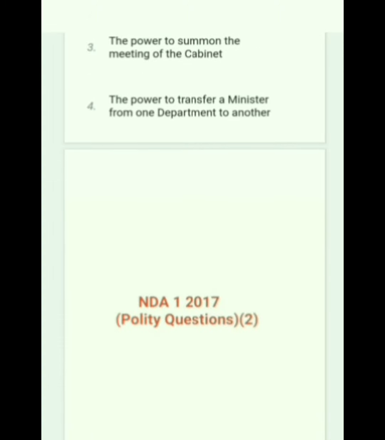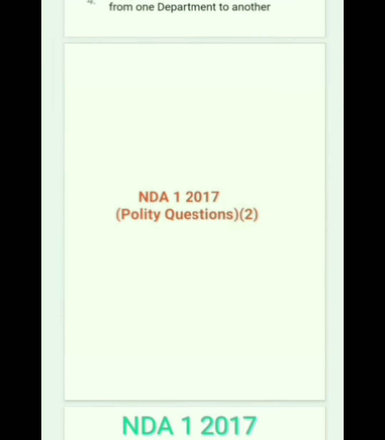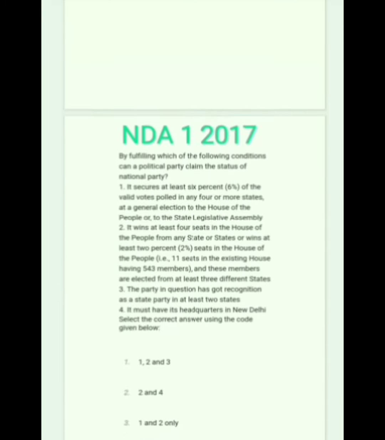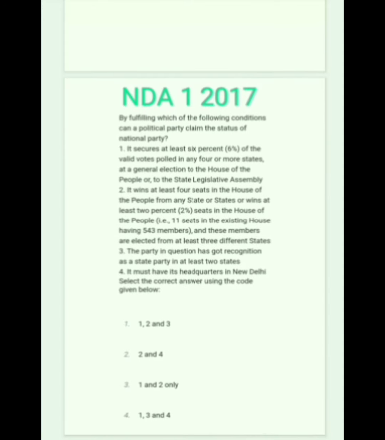Next question. NDA 1 2017 polity question 2. By fulfilling which of the following conditions can a political party claim the status of a national party? It secures at least 6% of the valid votes polled in any 4 or more states at a general election to the House of the People or State Legislative Assembly. Correct.